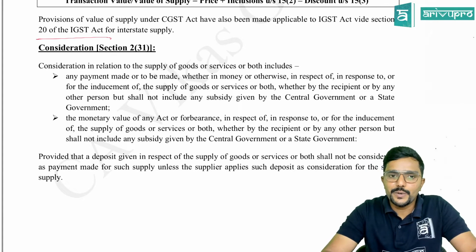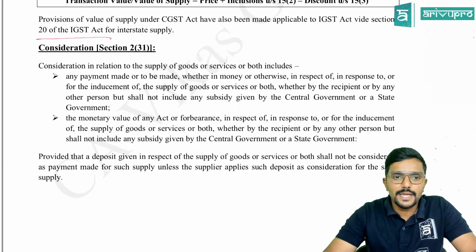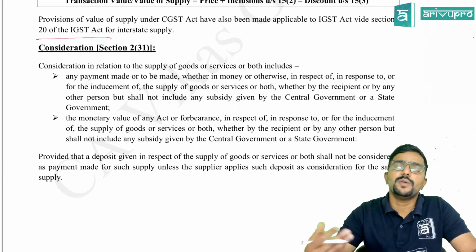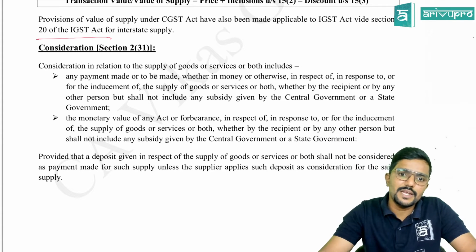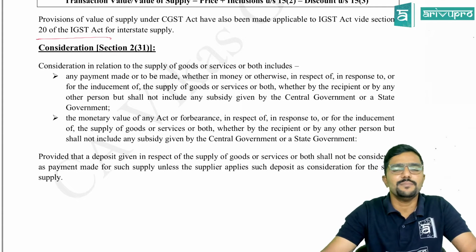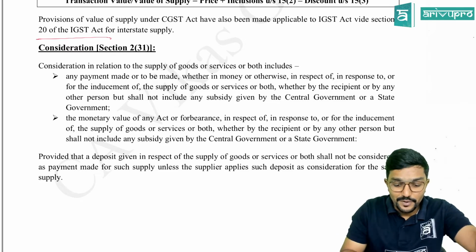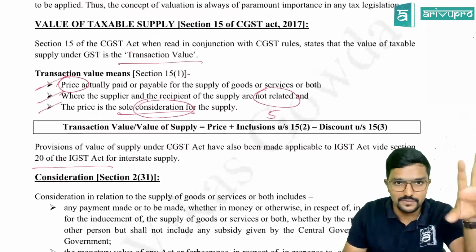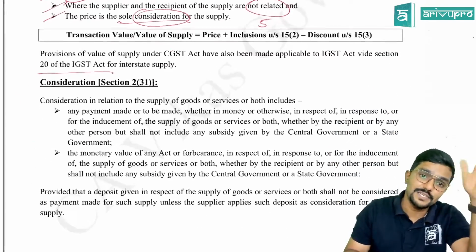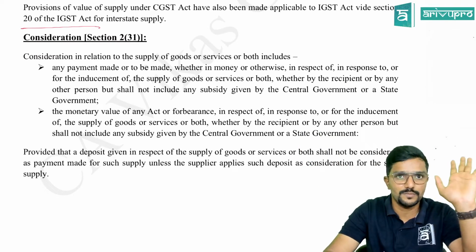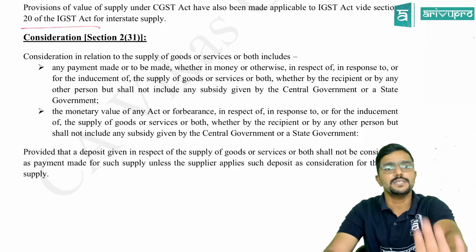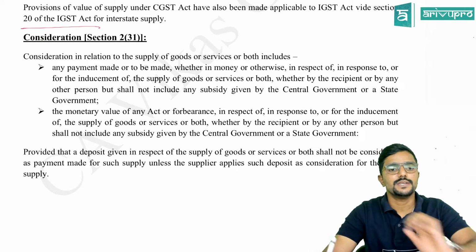Consideration in relation to a supply of goods or services or both includes any payment made or to be made in the future, whether in money or otherwise. Means consideration can be in both. See, here the point is consideration should be in money or price. But the consideration definition is telling consideration can be in any form. No problem. Even if it is in kind also, it is consideration only. Clear? Yes, sir.